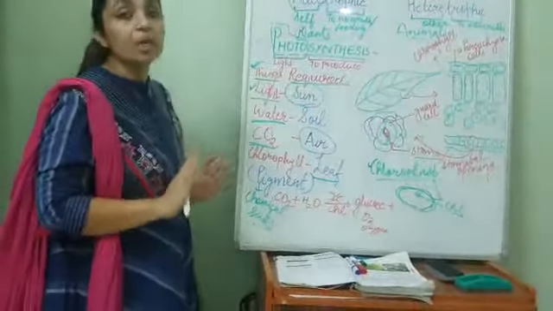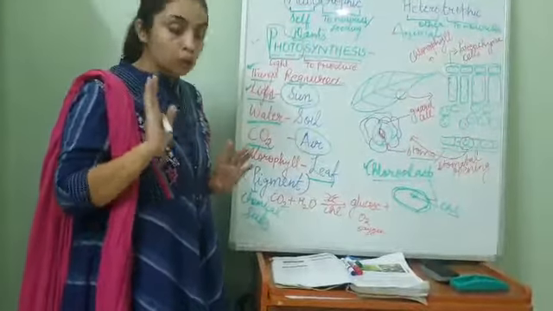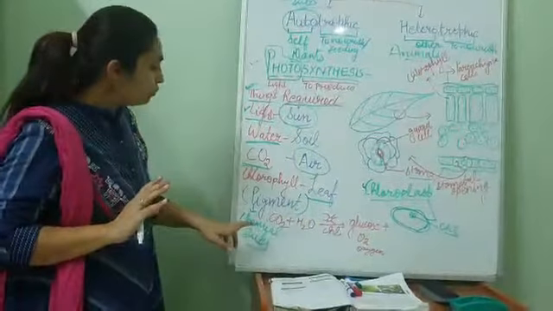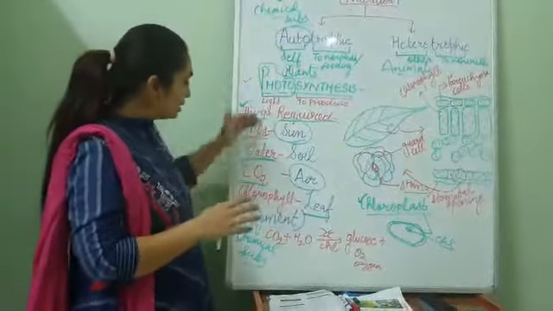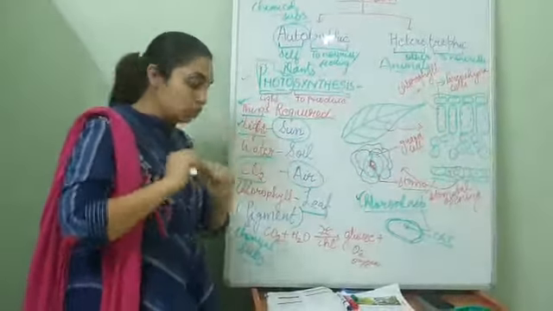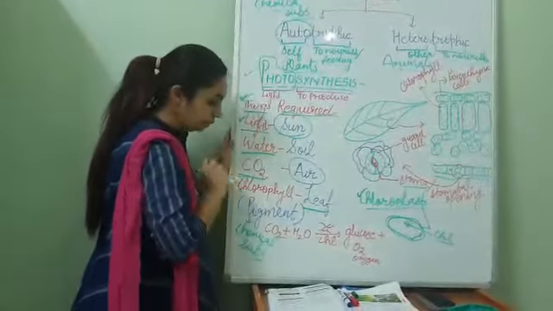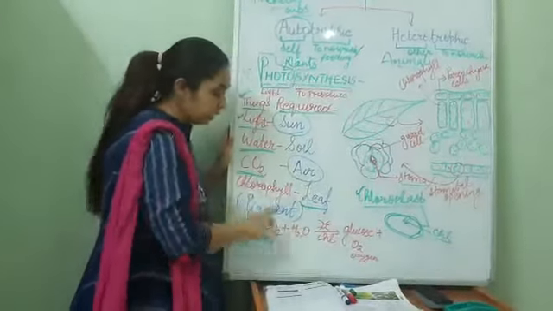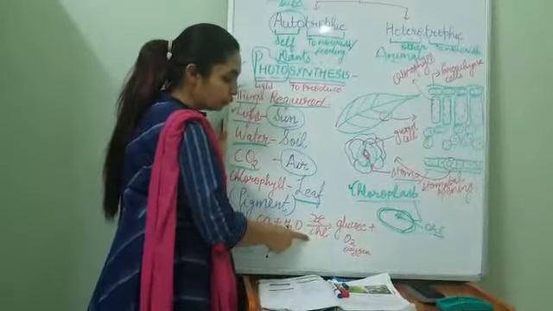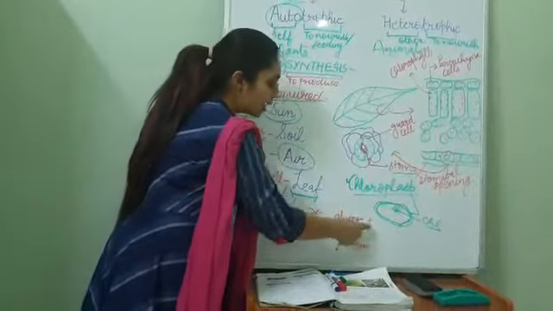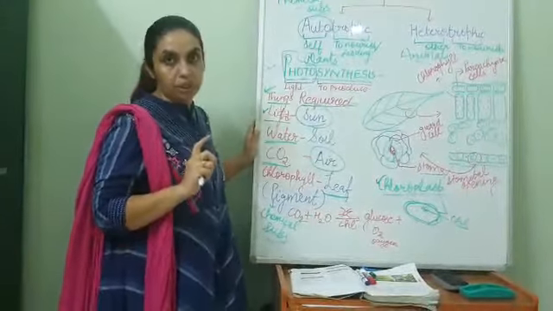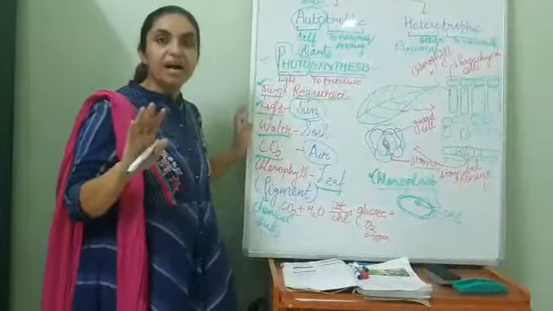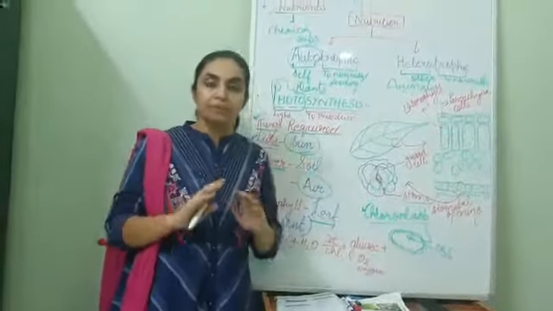Now we come to the equation of photosynthesis. Equation means how these ingredients react with each other. Carbon dioxide reacts with water in the presence of sunlight and chlorophyll, and it forms glucose, and oxygen comes out as the byproduct. And oxygen clarifies our atmosphere.